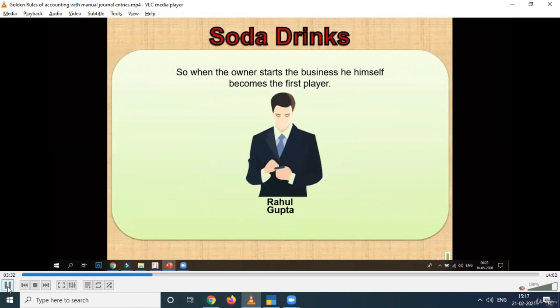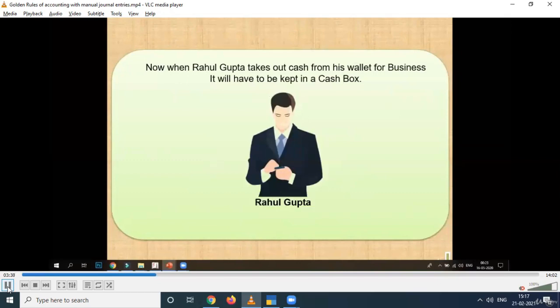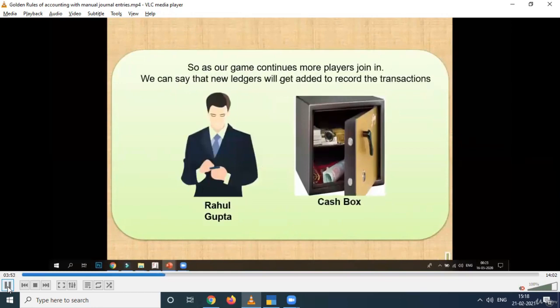Here Rahul Gupta has started the business of soda drinks and has become the first player in the business. Now when Rahul Gupta takes out cash from his wallet for business purposes, where will it be kept? In the cash box of the company. Obviously, that cash now belongs to the company's cash box.